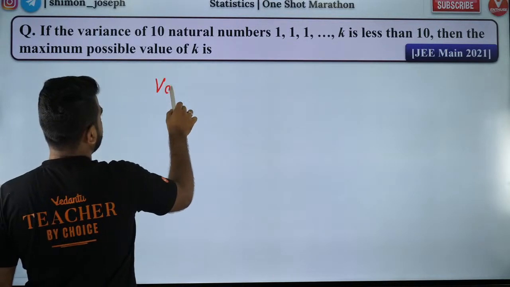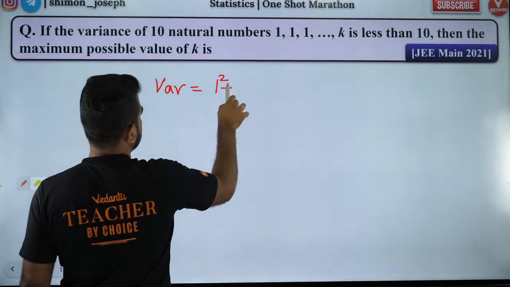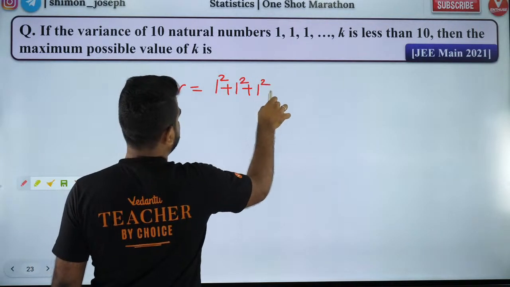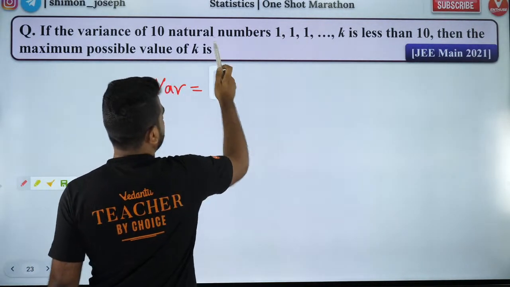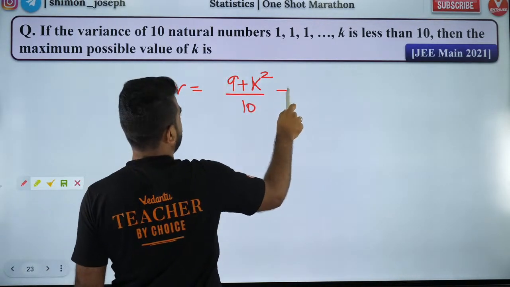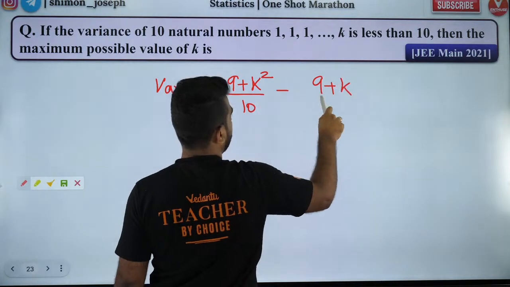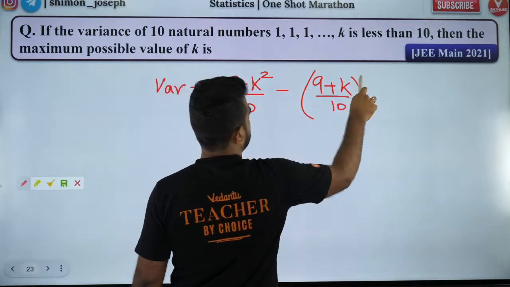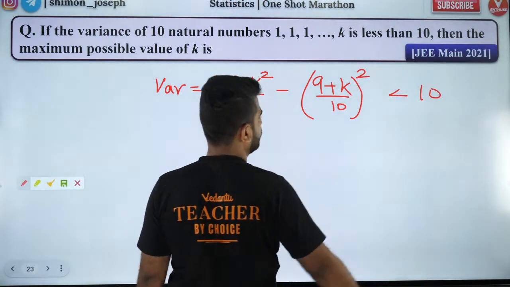So variance is 1 square plus 1 square plus 1 square 9 times, so it will be (9 plus k square) by 10 minus ((9 plus k) by 10) whole square. Now this should be less than 10.